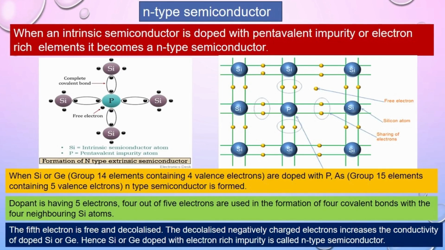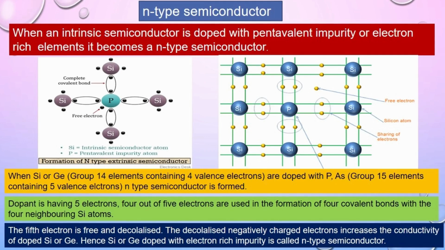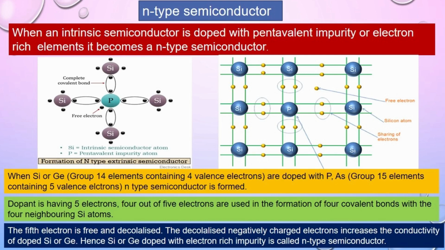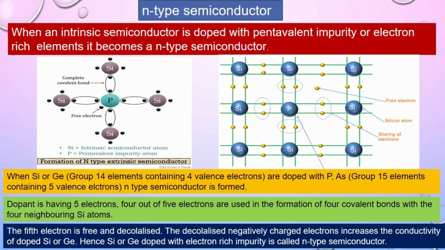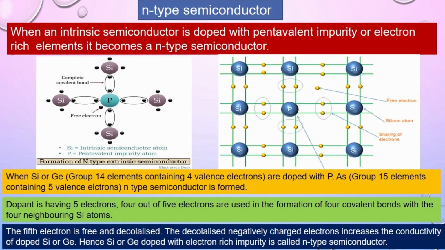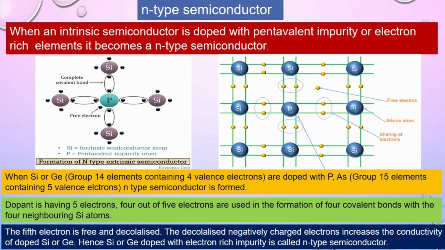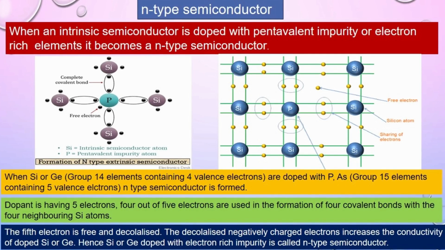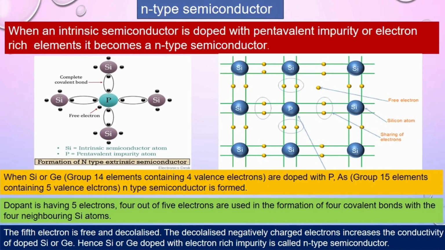Let's take the silicon crystal lattice. In that we are going to add a small amount of phosphorus as impurity. We know silicon is a tetravalent atom, whereas phosphorus is a pentavalent atom. That is, phosphorus will have 5 valence electrons.